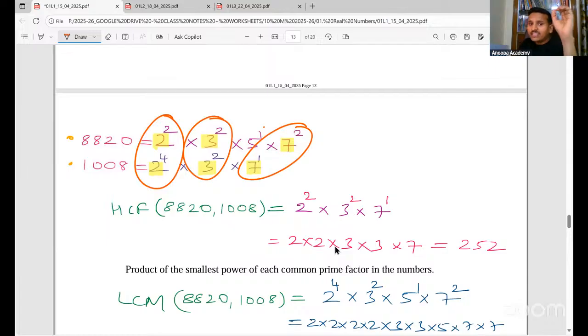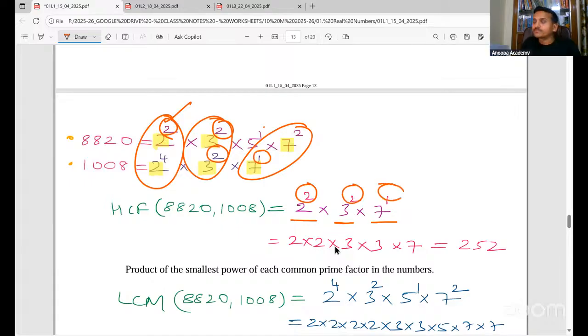So to find the HCF, first of all, you see the common factors and write that. 2 you write, 3 you write, 7 you write. Then you take the smallest power of the common factors. For 2, what is the smallest power? 2. So you write 2. For 3, which is the smallest power? Both are having 2, you can write 2. For 7, smallest power is 1.